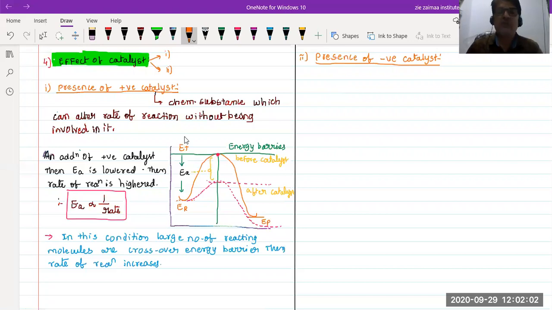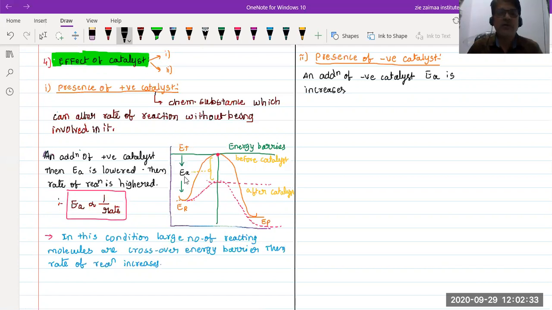So instead of this, suppose we added a negative catalyst. What happens? With the addition of a positive catalyst, the energy of activation decreases. With the addition of a negative catalyst, the energy of activation increases.